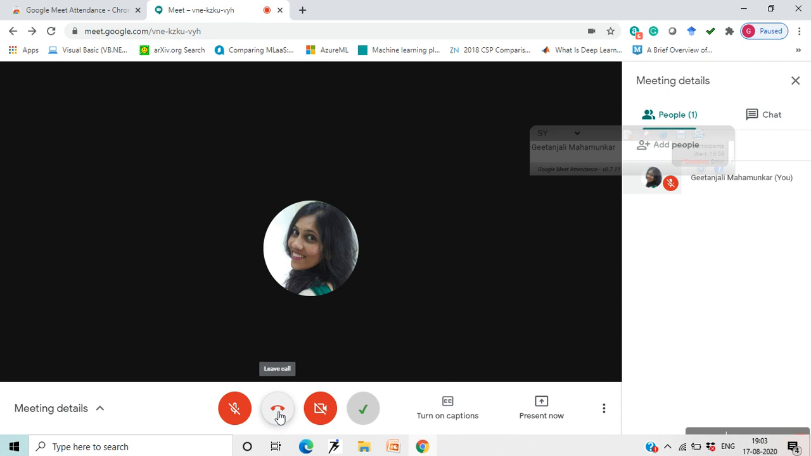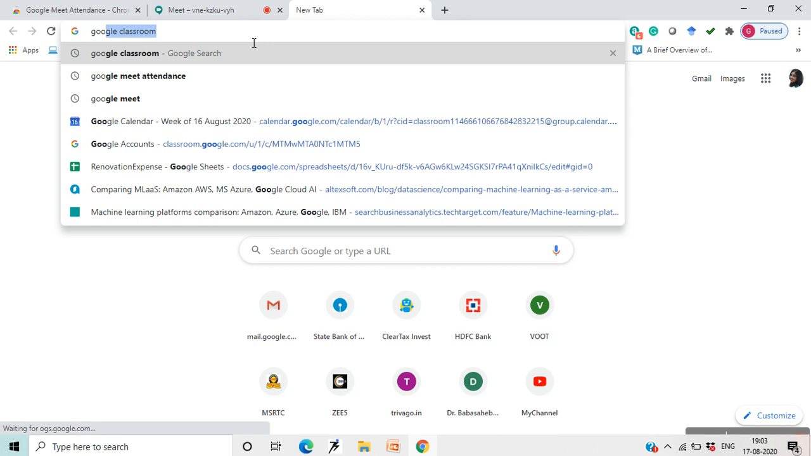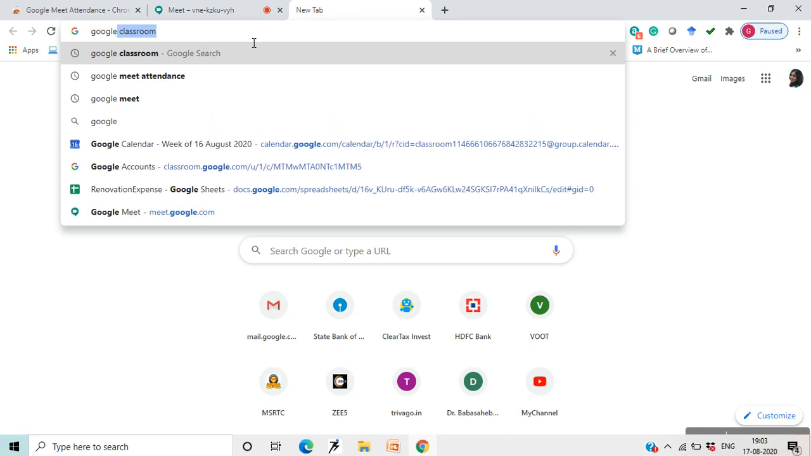Now, before I tell you how the attendance sheet is downloaded automatically after you leave this session, let me tell you how to use this platform. This is the Google Meet platform, which I was supposed to explain, like how to conduct a meeting using this Google Meet platform. You can start a Google meeting just by entering Google Meet in